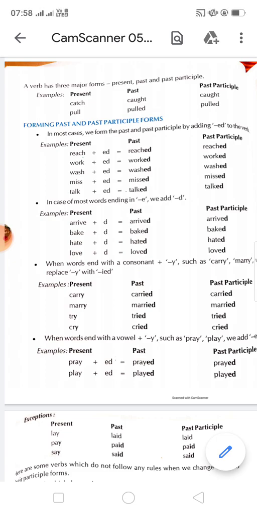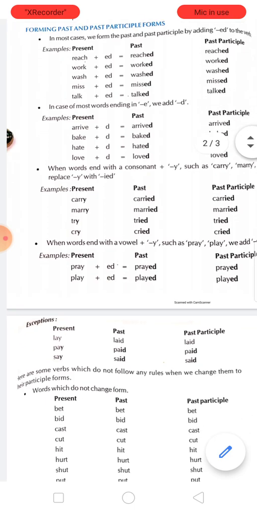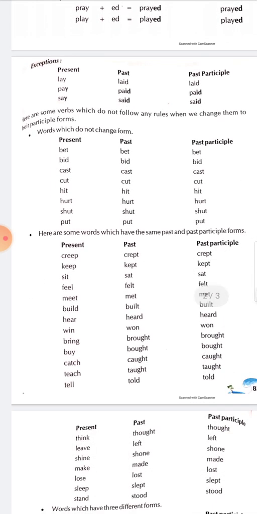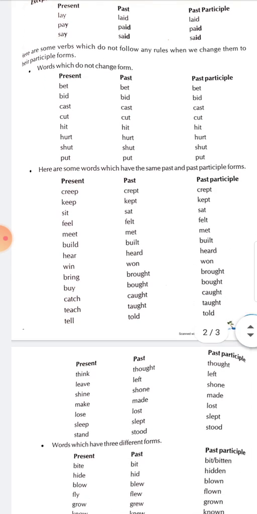Reach, reached, reached. Work, worked, worked. Wash, washed, washed. Like this you have to read. This chart I will give in the PDF and you will learn it because it is very important. Otherwise you can't change the tenses. So this one is very important.